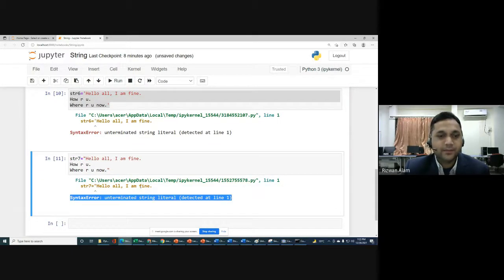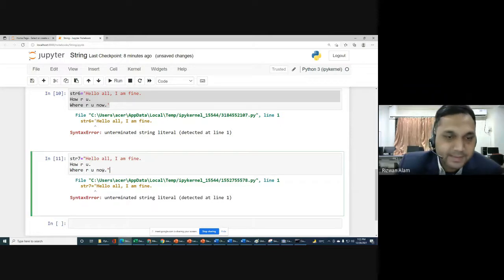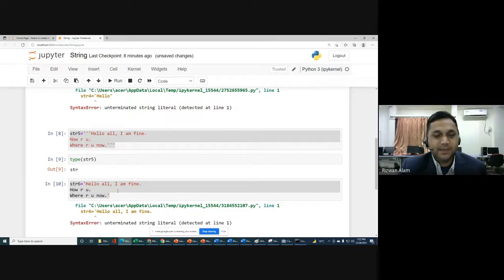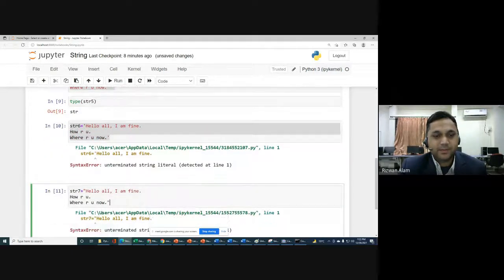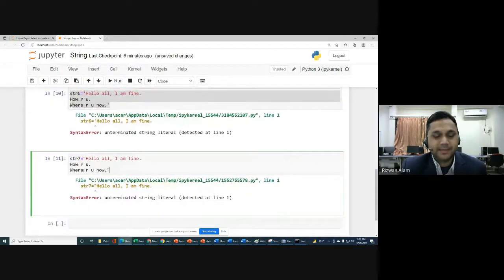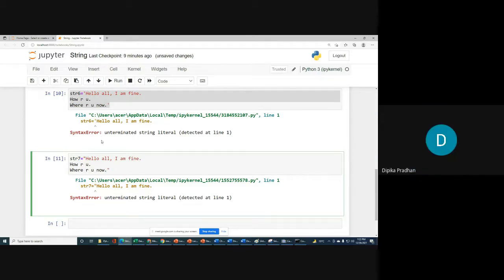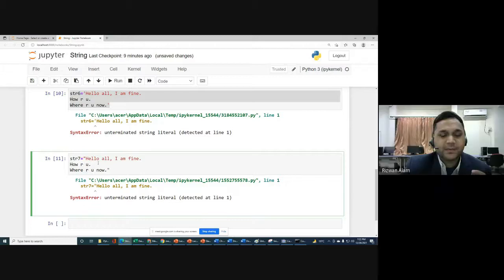So whenever you want to create a multiple line string, you have to use triple quotes. For single quote or for double quote, if you are creating a multiple line string, then you will get a syntax error. I hope that point is clear, Deepika. Yes, sir. Or in your editor you are getting no error for this also.